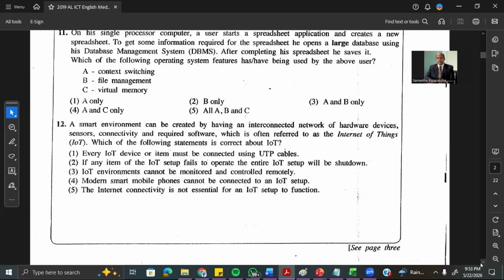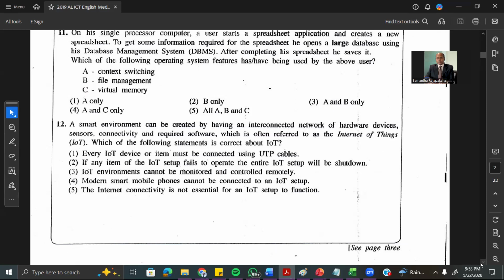No, if one sensor is not working, it doesn't matter. Other sensors are working. You can work with the IoT environment. Second one is wrong. IoT environment cannot be monitored and controlled remotely. No, IoT, the main concept is remote operations. Therefore, third one is wrong.